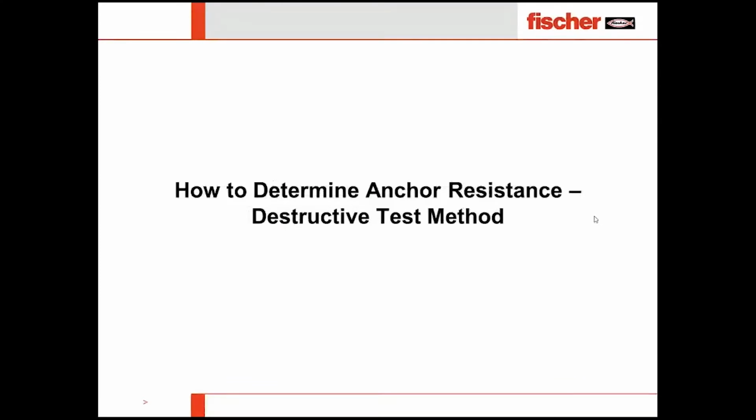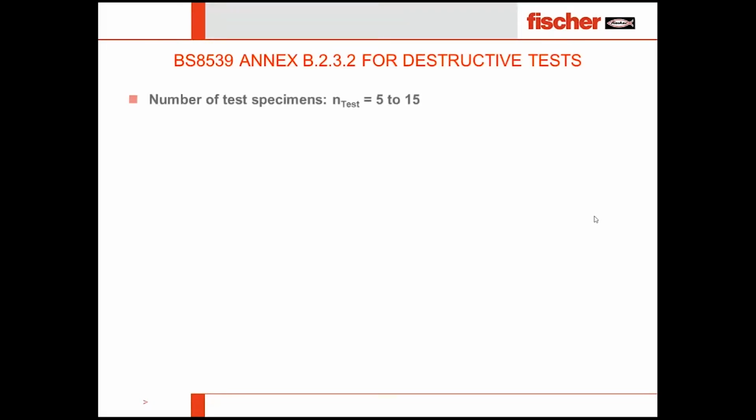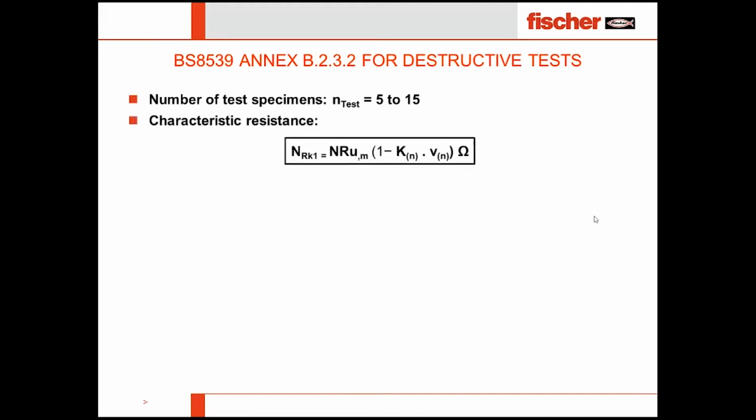Here is a question: how to determine anchor resistance using a destructive test method. As we said, to determine the anchor resistance, there are two ways: one is destructive, one is non-destructive. So we are going for the destructive test method. When you go for the destructive test, you need to test at least 5 to 15 specimens. Then to find out the characteristic resistance, this formula is used.